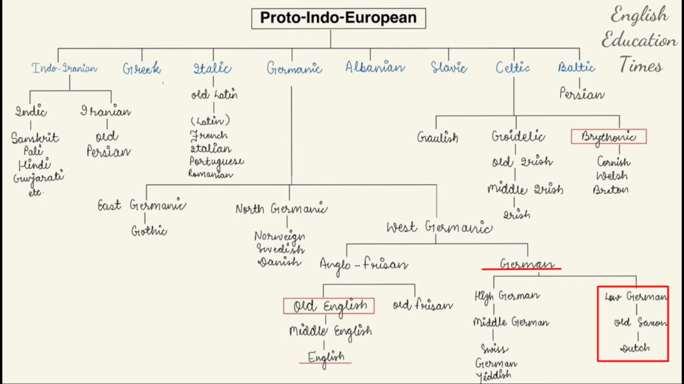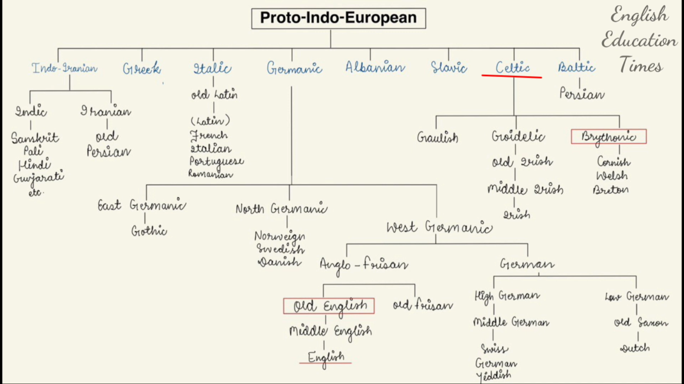And when we talk about Low German, from Low German there was Old Saxon, and then the Dutch language evolved, and Dutch is the language of the Netherlands. Okay, then we talk about Celtic language. You should have heard about Celtic people, Celtic language in English literature as well. So from where did this Celtic word come?